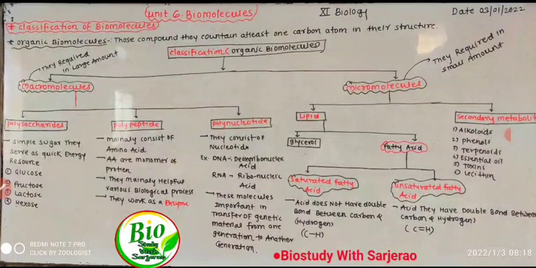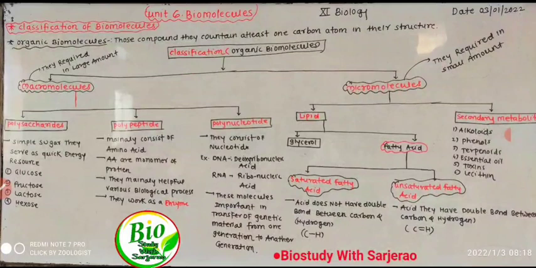Now we discuss the second type, micromolecules. Micromolecules are those molecules which are required in a small, least amount. Micromolecules are further classified into two types: lipids and secondary metabolites.